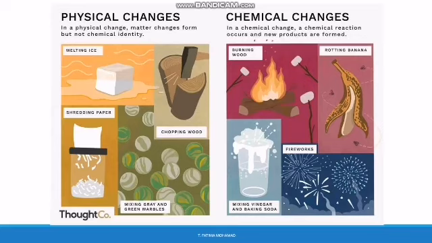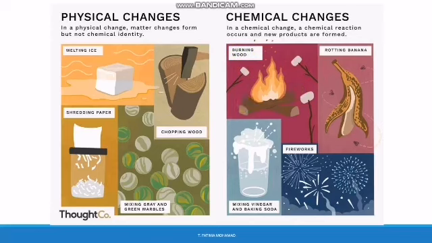Rotting banana, what happens? It will change its color. Mixing vinegar and baking soda, we have the release of gas, effervescence. And the fireworks, you can hear them and you can see the light. So we have production of light and sound.